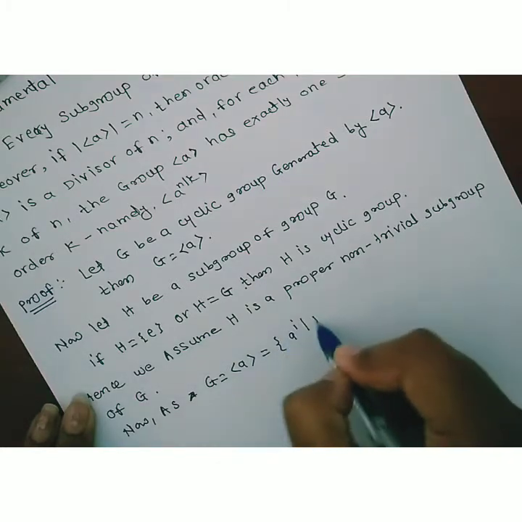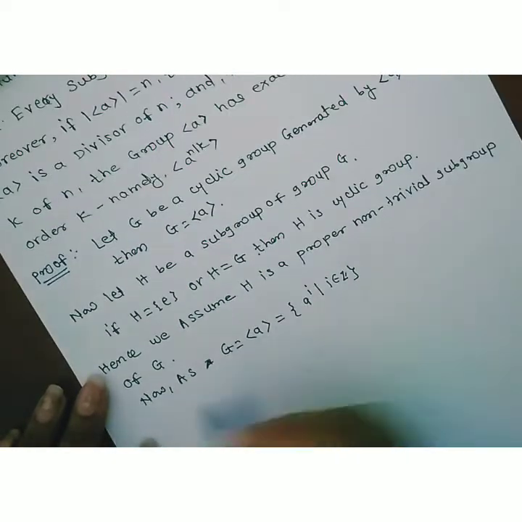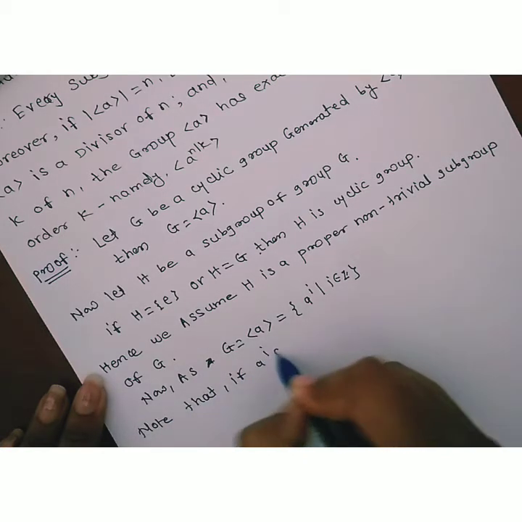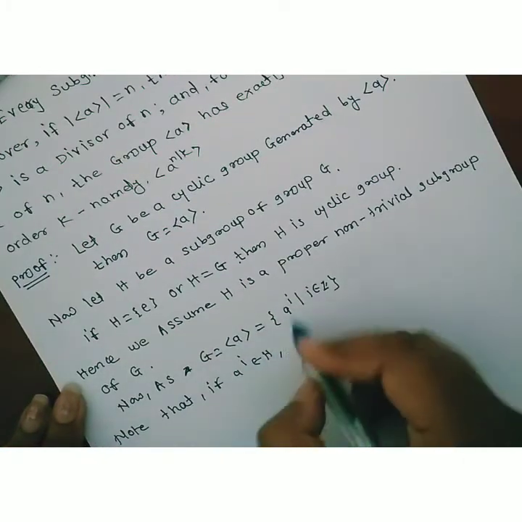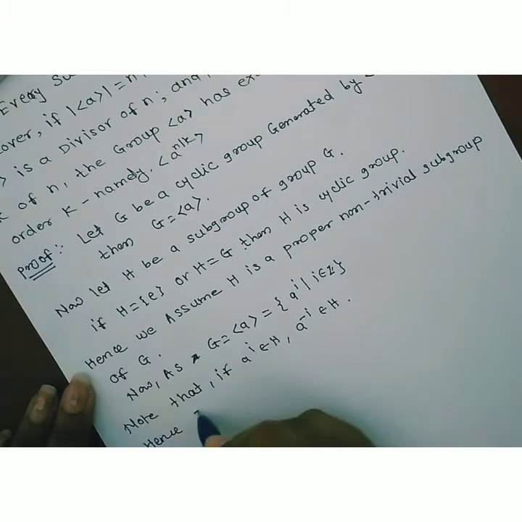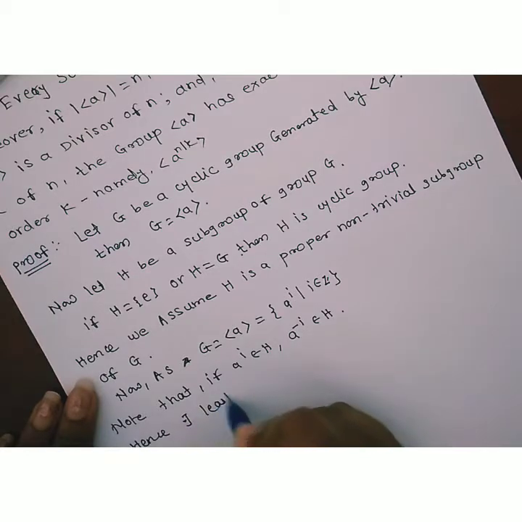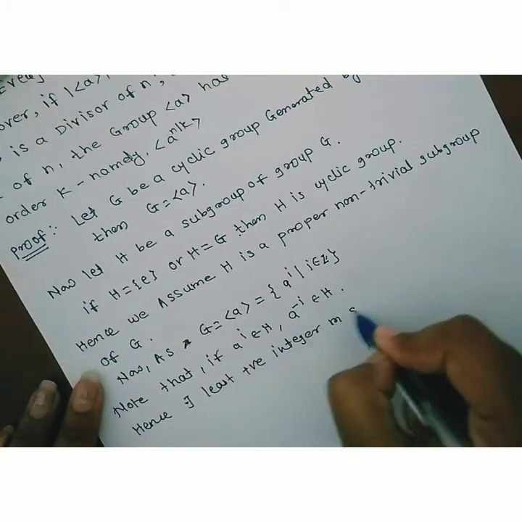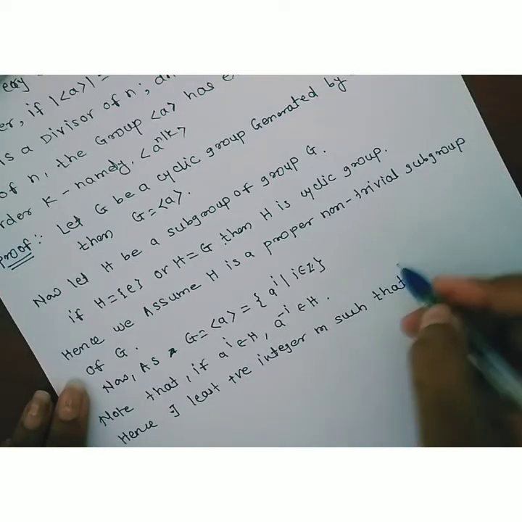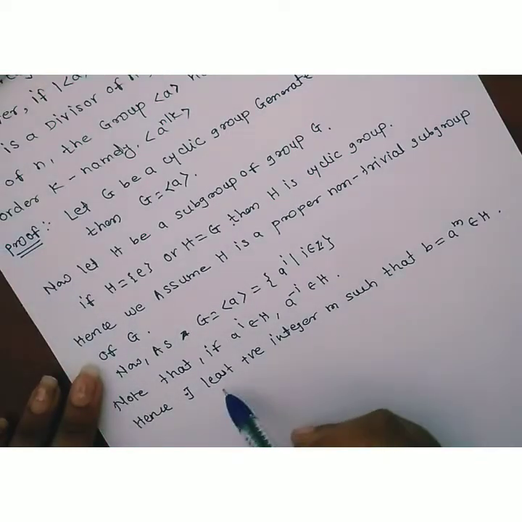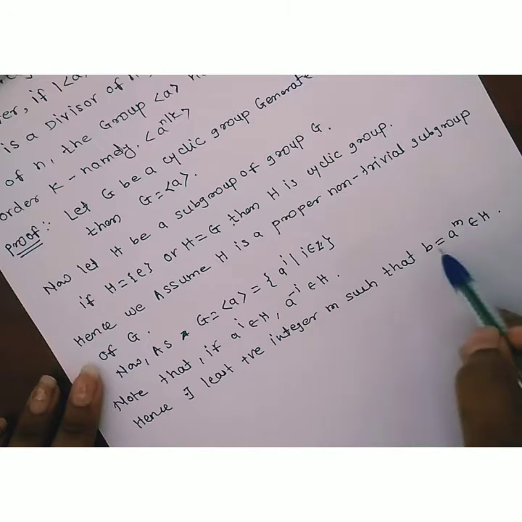It is equal to a raised to i for some i belonging to Z. Note that if a raised to i belongs to H, as H is a subgroup, a raised to minus i also belongs to H. Hence there exists a least positive integer m such that b is equal to a raised to m belongs to H. As H is a subgroup, this element b of the form a raised to m also belongs to H.